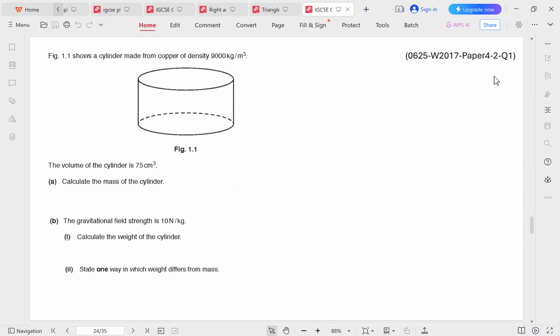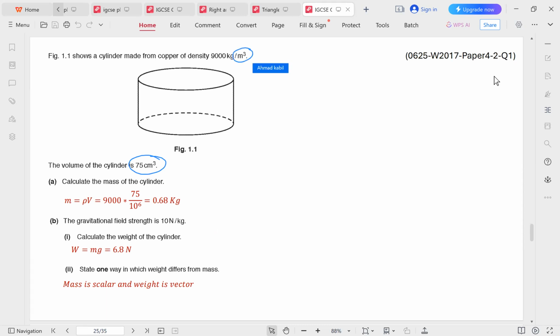Figure 1.1 shows a cylinder made from copper of density 9,000. The volume of the cylinder is 75. Calculate the mass of the cylinder. So again, this is very simple. We use the equation mass equals density times volume. However, remember the units. So we are given the volume in centimeters cubed, but we are given the density in meters cubed. So we have to convert the volume to meters cubed.